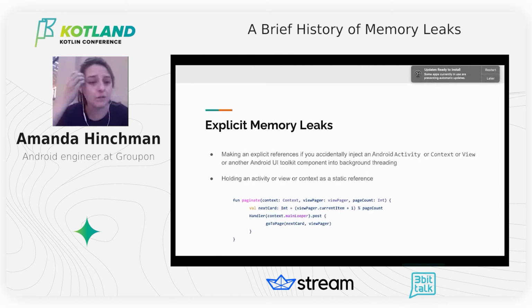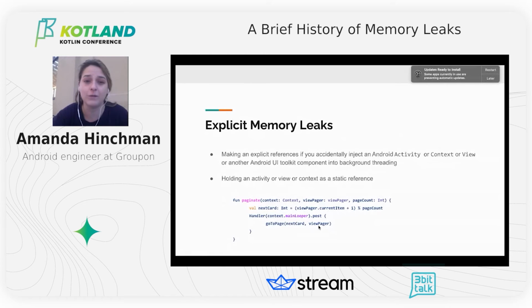I do want to look at the code below. There's this little function called paginate. Maybe it's to paginate cards or something like that. Doesn't really matter. But you'll see that we're feeding in the context and the view pager. The view pager is part of the Android UI toolkit. And we have this handler which creates a new thread. So we're starting a background thread, but then you'll see in the go-to page, we're making a reference to the Android UI toolkit. This is a memory leak.